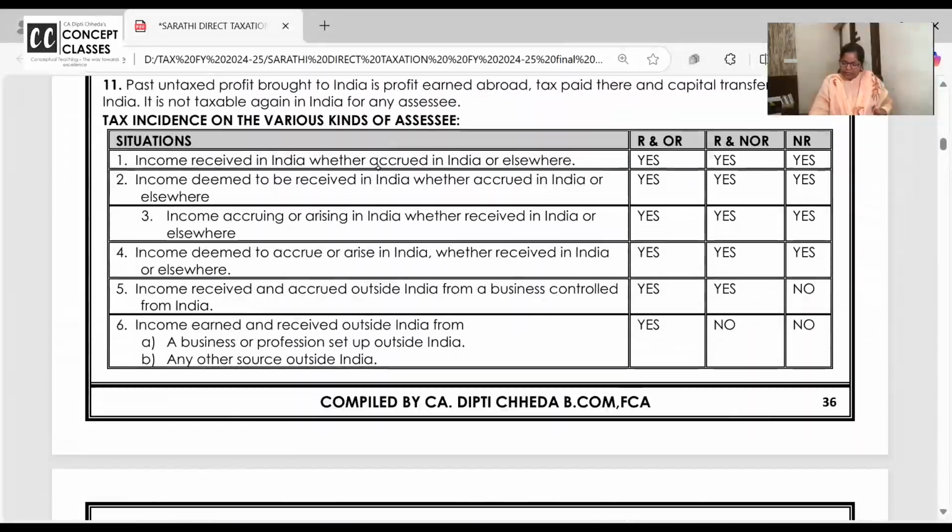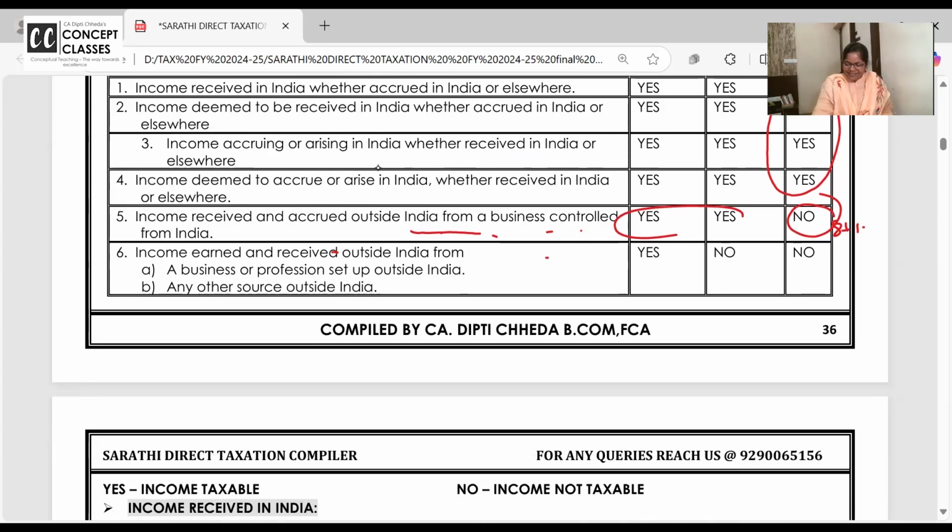See, here is the 5th one. If you are non-resident and if business is set up outside India, controlled from India, it's no for you. That's why we took that 8 and only 13 lakh. Clear? Yes, ma'am. That's all for today. Sorry, we are late. Then take your lunch break quickly, and bye-bye.